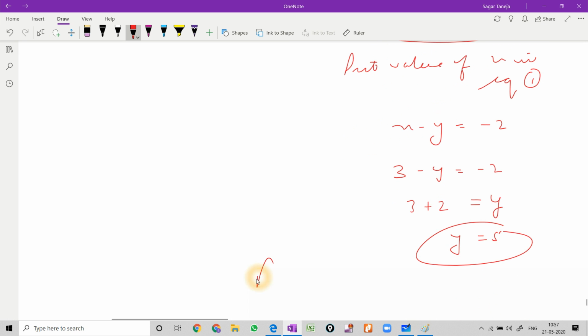So our fraction means numerator upon denominator, and the numerator is x and the denominator is y, so this is 3 upon 5. So here this question ends, and it is an easy equation. 3 upon 5 is the answer of the question.